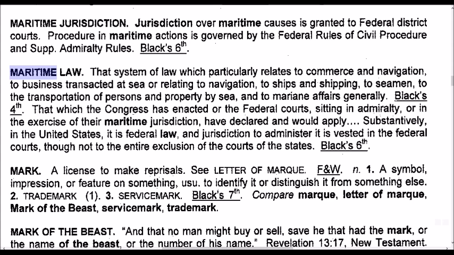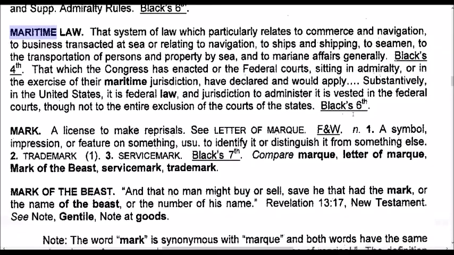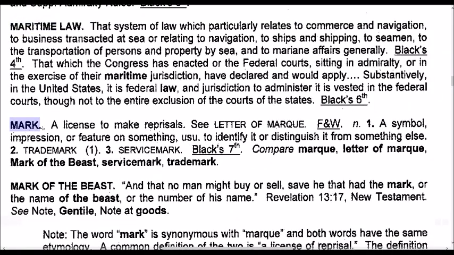That which the Congress has enacted, or the federal courts sitting in admiralty or in the exercise of their maritime jurisdiction have declared and would apply. Substantively in the United States, it is federal law, and jurisdiction to administer it is vested in the federal courts, though not to the entire exclusion of the courts of the states. Black's 6th. Mark. A license to make reprisals.